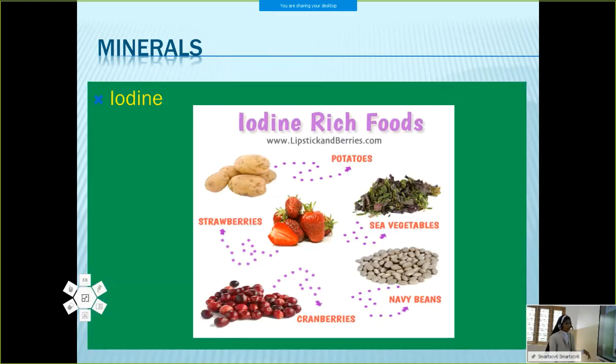Then we are trying to identify some of the minerals. That is one for iodine.